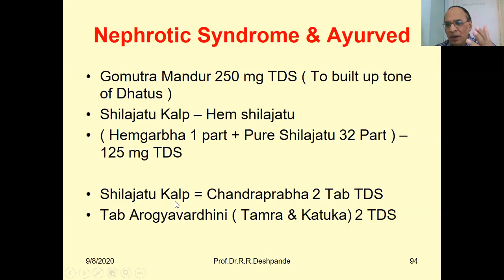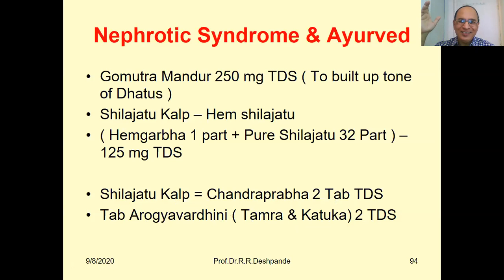Shilajatu, another kalpa, meaning product or medicine, is the Chandra Prabha tablet, which is available. 2 tablets 3 times a day. Chandra Prabha is very famous for all types of kidney problems. Tablet Arogyavardhini contains copper and Katuka. Kutaki is the best medicine to stimulate the metabolic process, but Kutaki is very bitter. So what is the best medicine prepared with Kutaki?